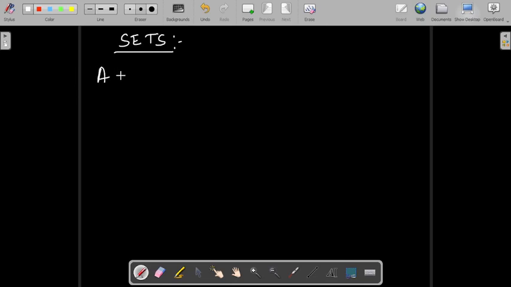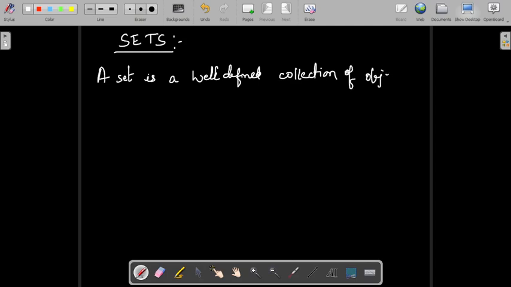A set is a well-defined collection of objects. A set is a well-defined collection of objects. So let us see what is the meaning of this well-defined collection.